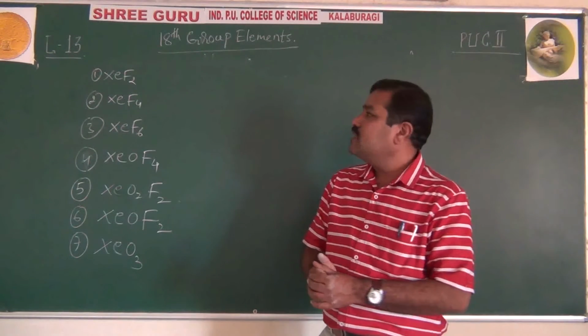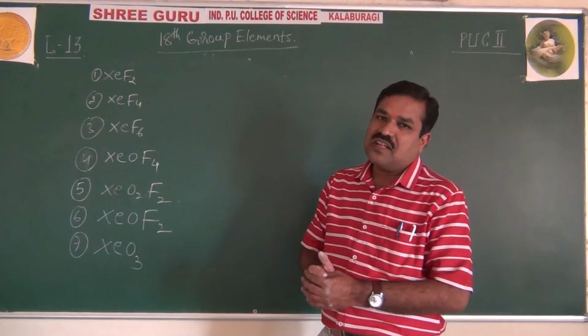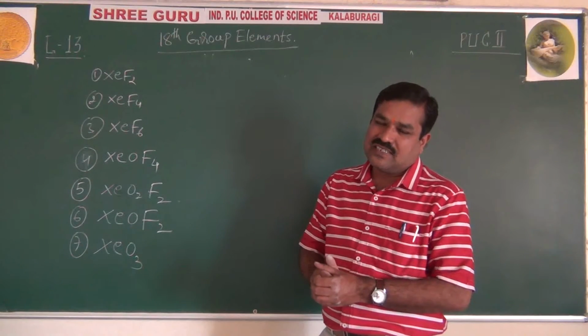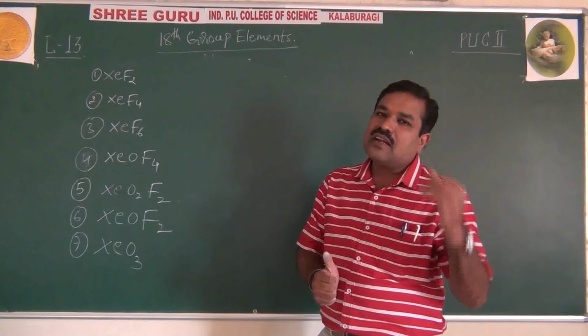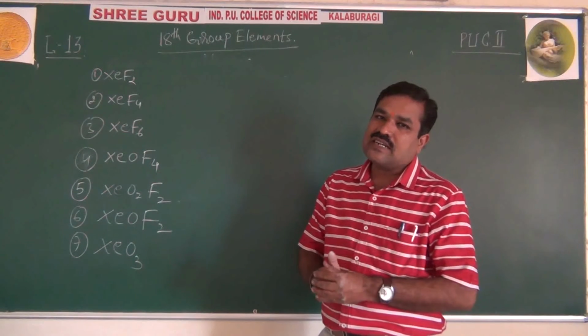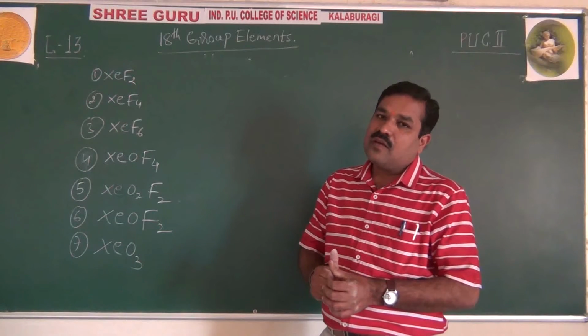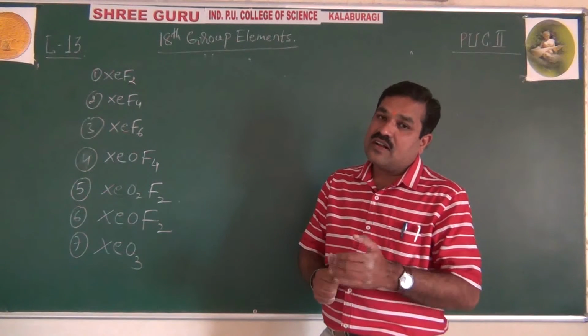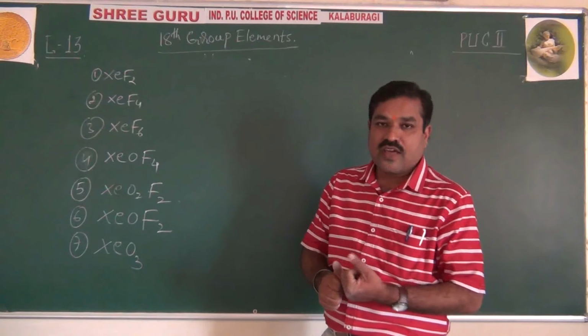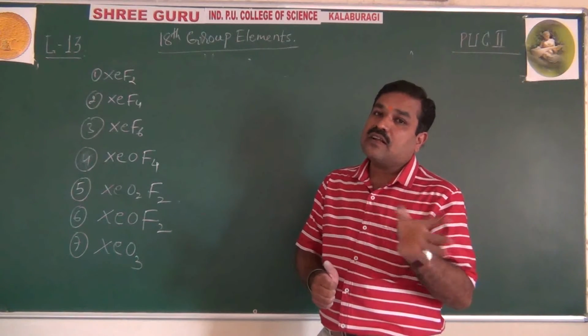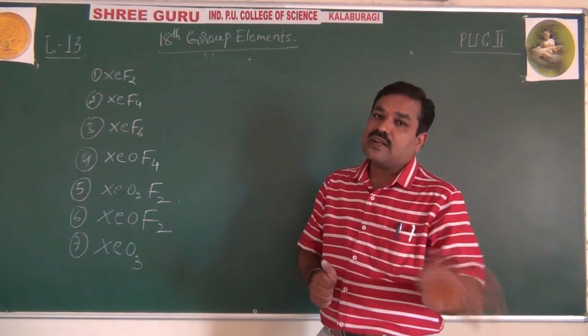All these xenon compounds are crystalline solids that sublime at 298 Kelvin, meaning they convert directly from solid to gaseous state. They are reactive, undergo hydrolysis with water very easily because of high reactivity, and are all diamagnetic, not paramagnetic.